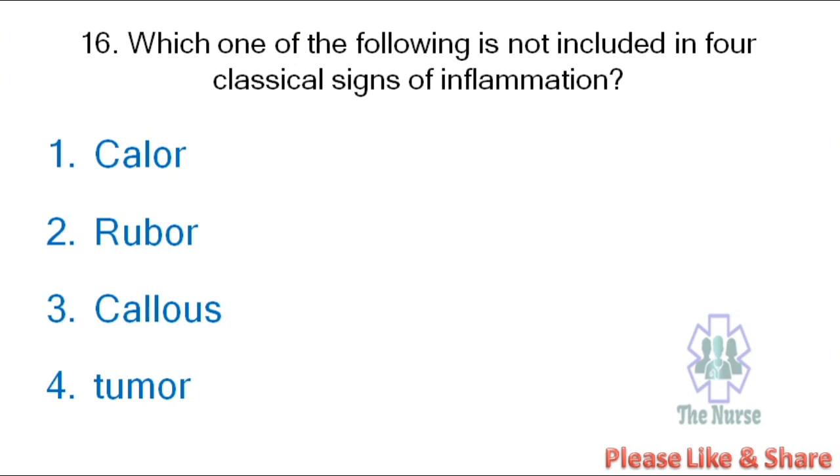Next question. Which one of the following is not included in the 4 classical signs of inflammation? Calor, rubor, callus, tumor. The correct answer is callus.